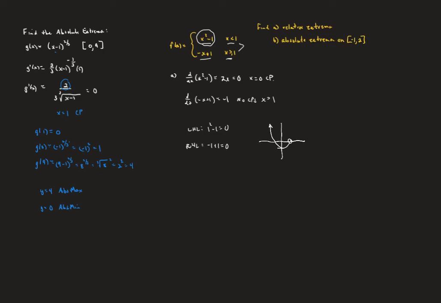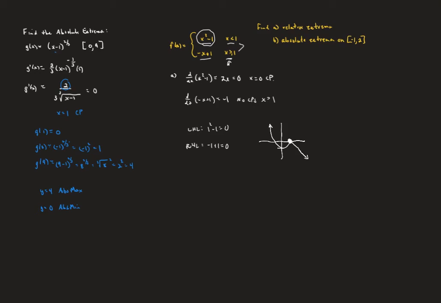Then that joins this straight line, which happens to exactly connect to that, and then has a slope of negative 1. So what we're seeing here is that it's continuous at this point, x equals 1.